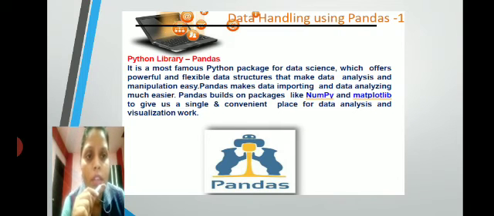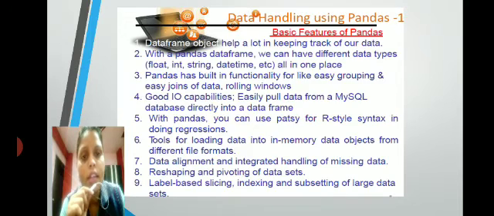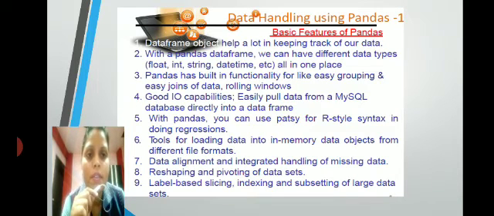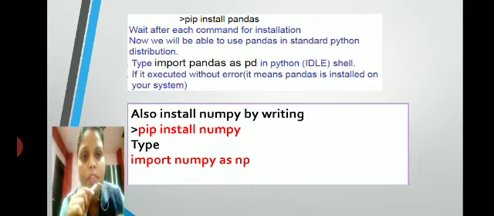Next, we are dealing with Python Pandas. It is a library which is basically used for data structures and data analysis, for importing and making the data arrangements easier. Database objects help a lot in keeping track of our data. With a Pandas data frame, we can have different data types arranged together in a very simplified way.